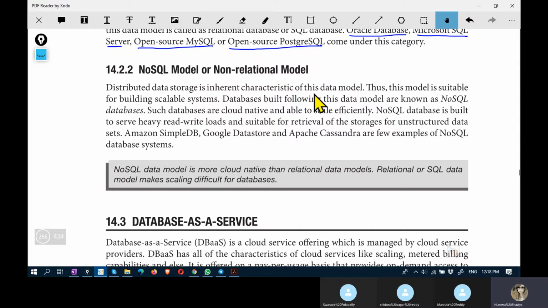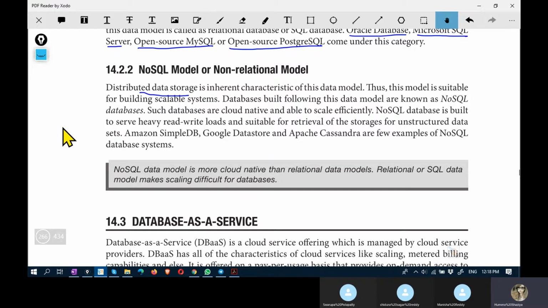That kind of model better suits a cloud environment as it is more scalable, and it also supports distributed data storage, as it is an inherent characteristic of cloud to have data spread across devices. It's not just on a local machine.